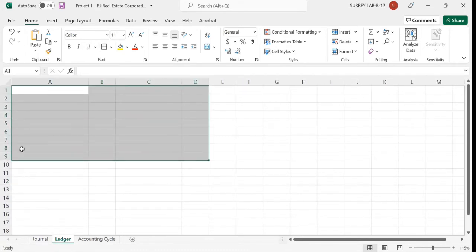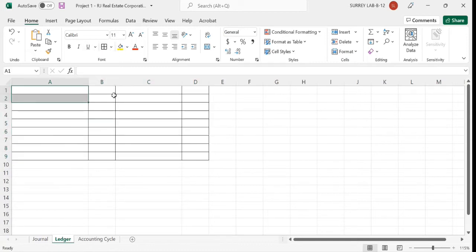I have just selected 8 or 9 rows, and click here on the border, and the border is created. For the top one, I click on merge, and for this one I'm going to write here particulars, and here amount.